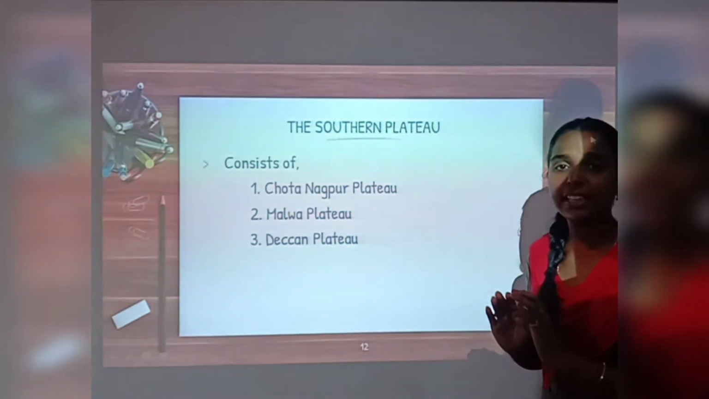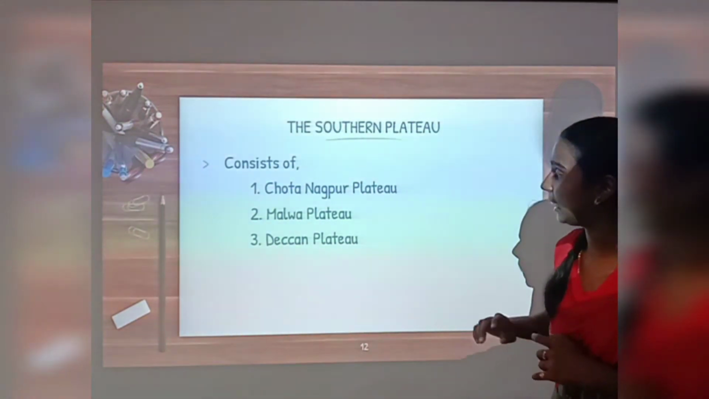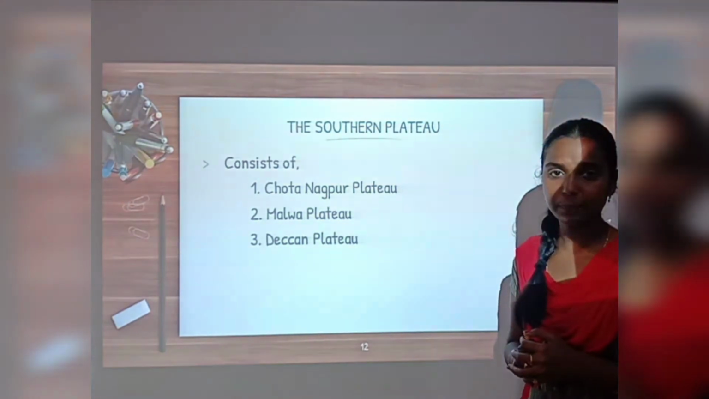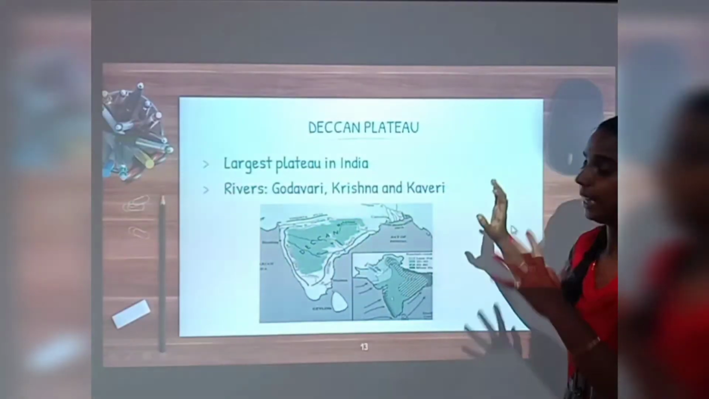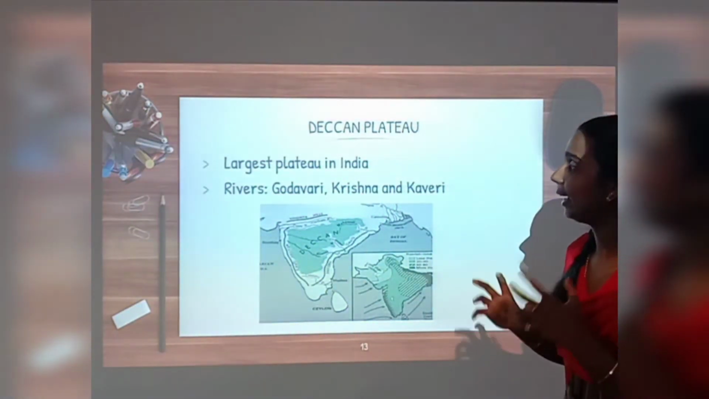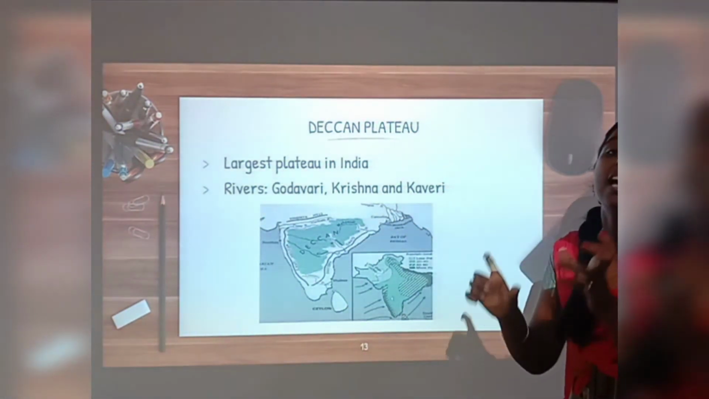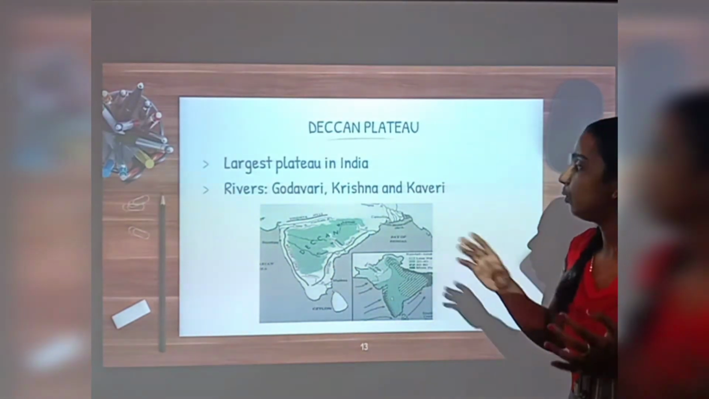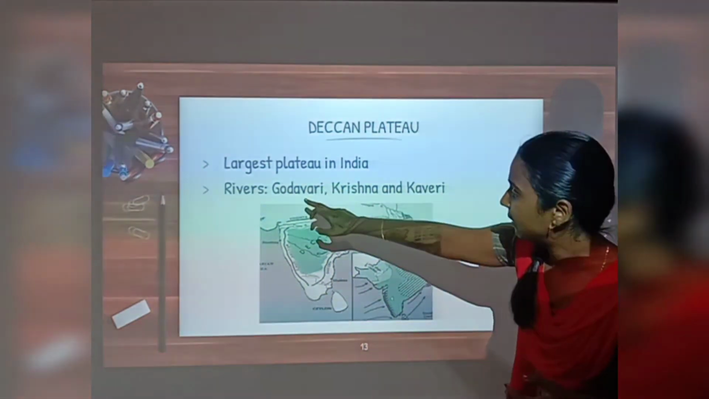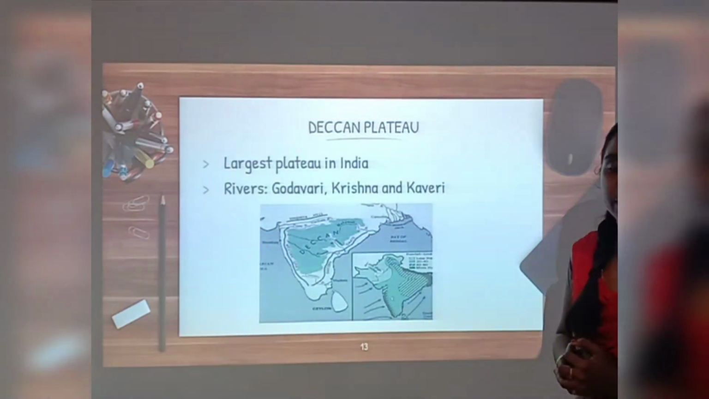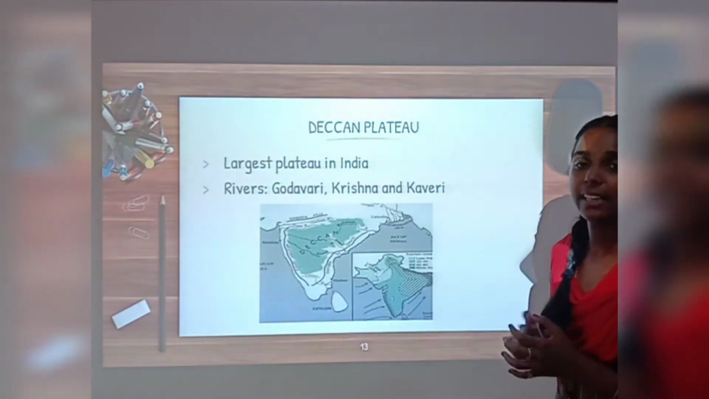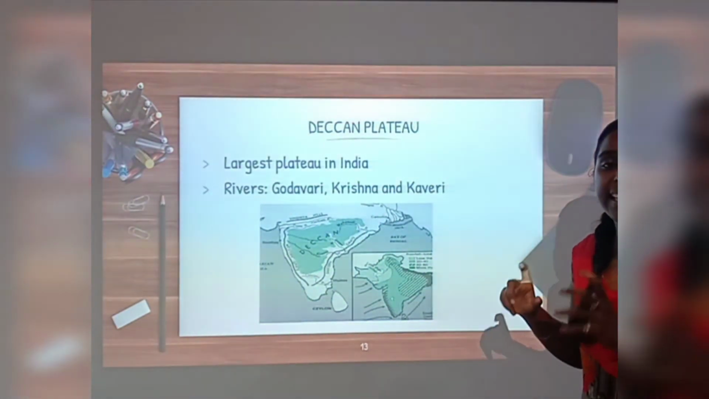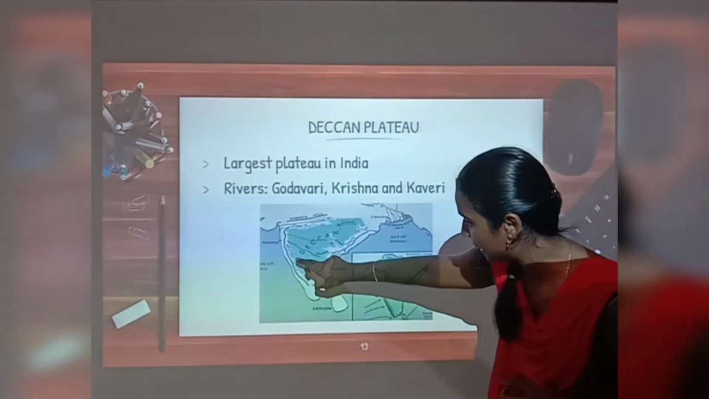The Southern Plateau consists of three plateaus. What are they? The Chota Nagpur Plateau, Malwa Plateau and the Deccan Plateau. Among them we are learning about the Deccan Plateau. Why? Because the Deccan Plateau is the largest plateau in India. And what are the rivers that flow in this Deccan Plateau? Godavari, Krishna and Kaveri, and they drain into the Bay of Bengal. You can see this region, right?